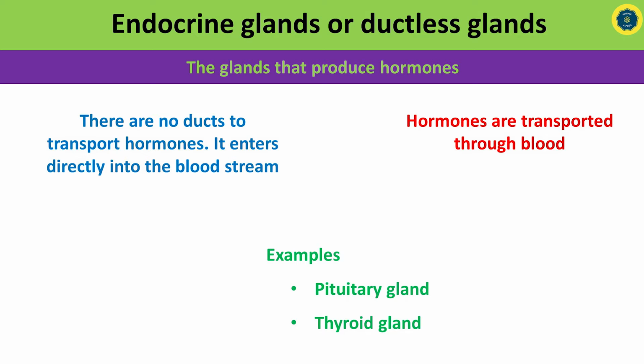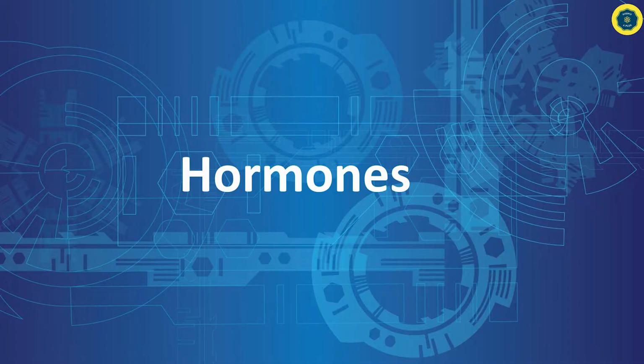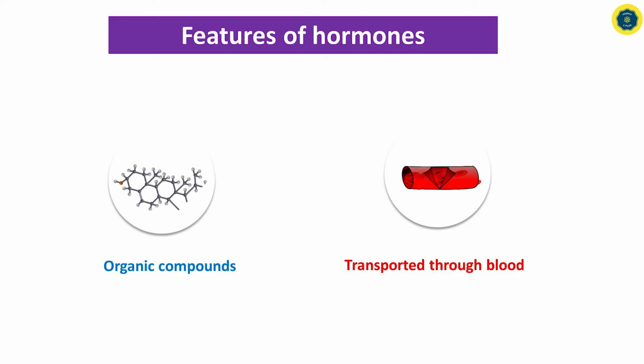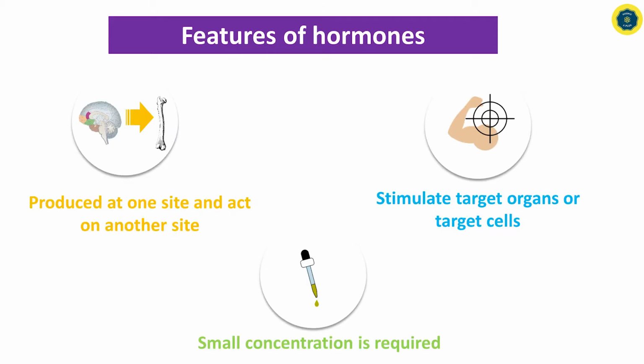Some of the examples for endocrine glands are the pituitary and thyroid gland. Let's learn further about hormones. There are specific features of hormones that we need to learn. Hormones are organic compounds, and hormones are transported through blood. Hormones produced at one site usually act on a different site, and they stimulate target organs or target cells. Usually, very small concentrations of hormones are required to do certain actions in the human body.